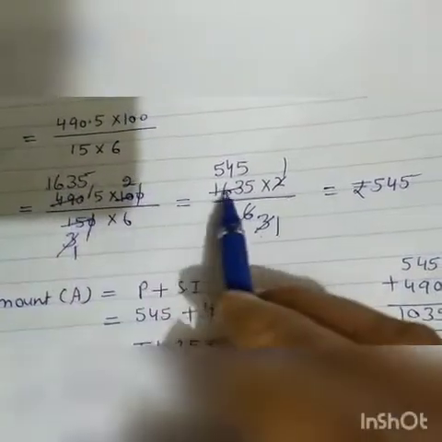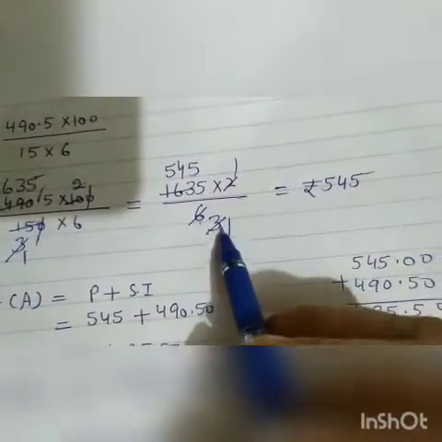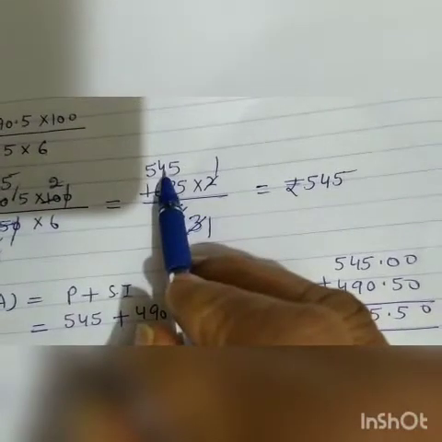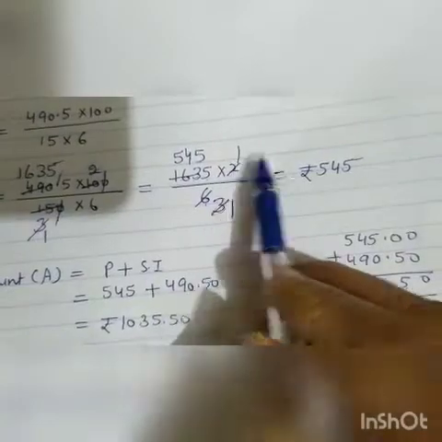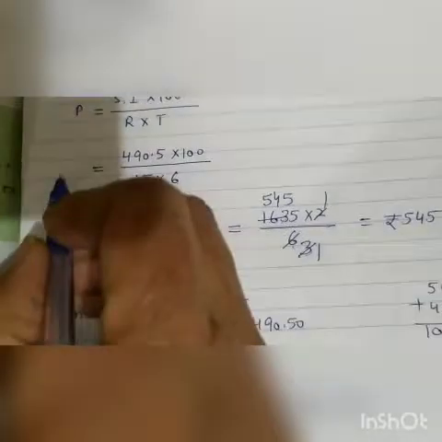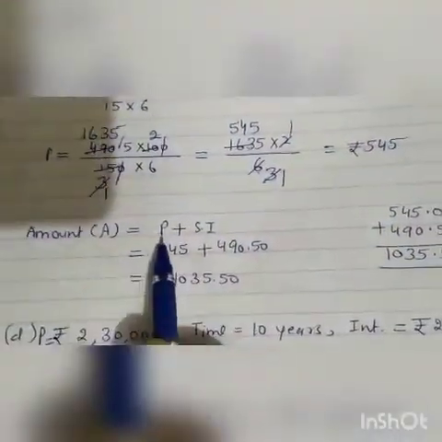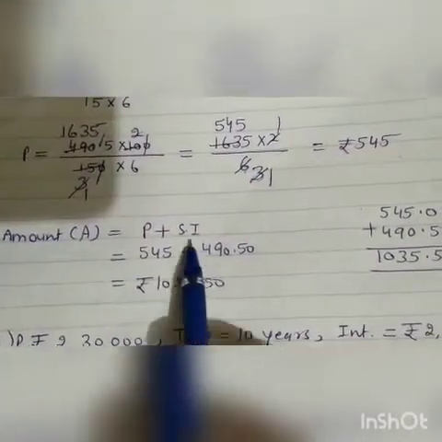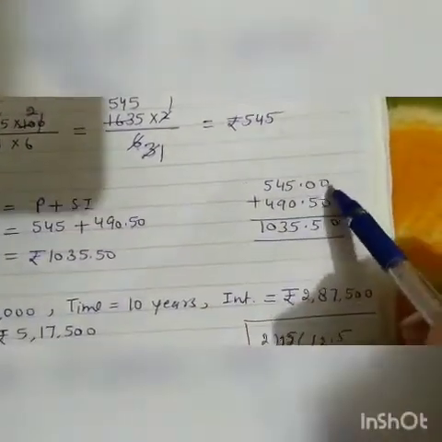Now 1635 into 2 upon 6. 2 ones are 2. 2 threes are 6. 3 ones are 3. 3 fives are 15. 1 remainder 13. 3 fours are 12. 1 remainder 15. 3 fives are 15. So 545 ones are 545. This is the principal. Now amount is equal to principal plus simple interest. Principal 545 plus simple interest 490.5, which is given. We will add it like this.